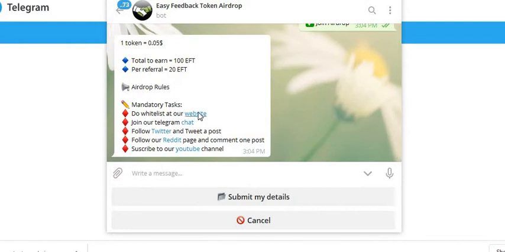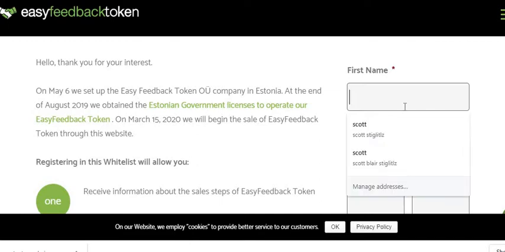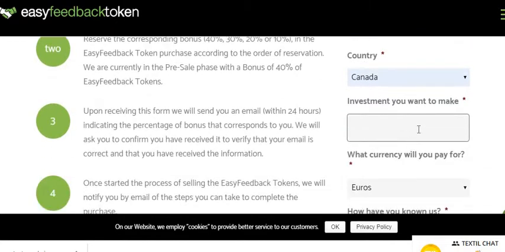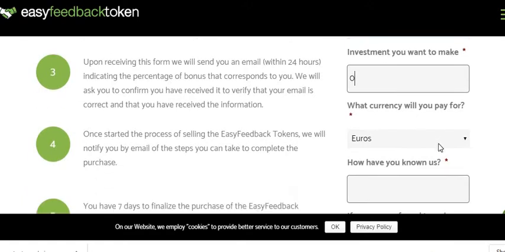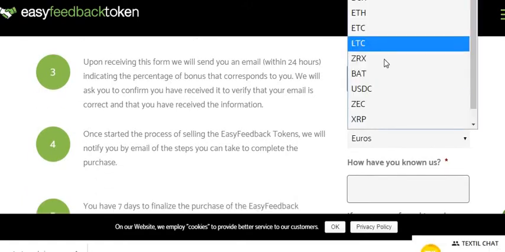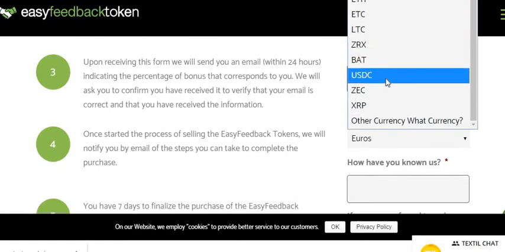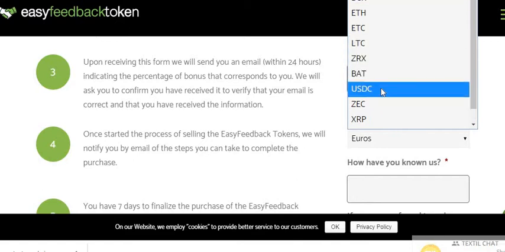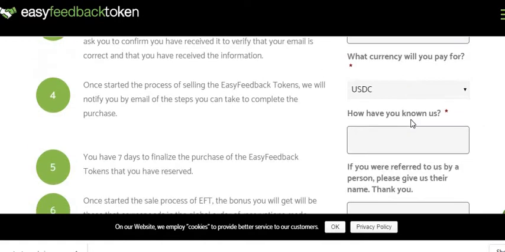First thing it's going to ask you to do is do the whitelist on their website. So we're going to go there real quick. Then we're going to go over here, put our names in for all this stuff. Put whatever you want in there. And they only take crypto.